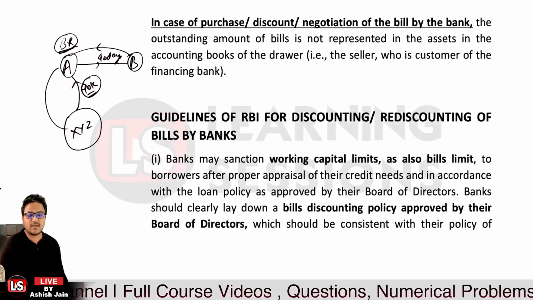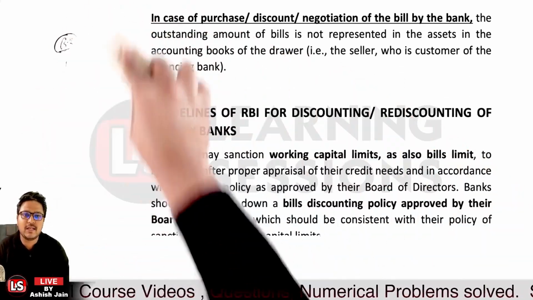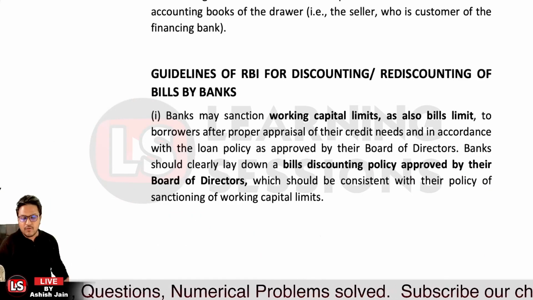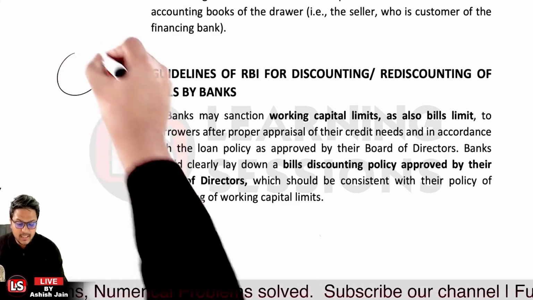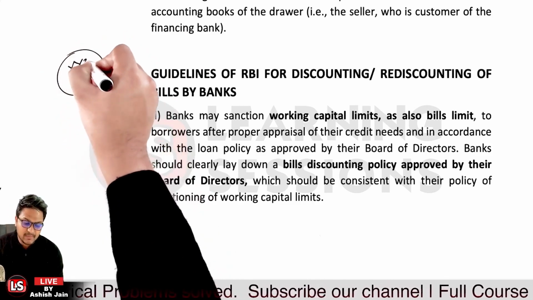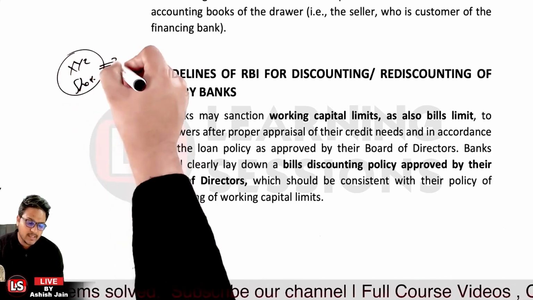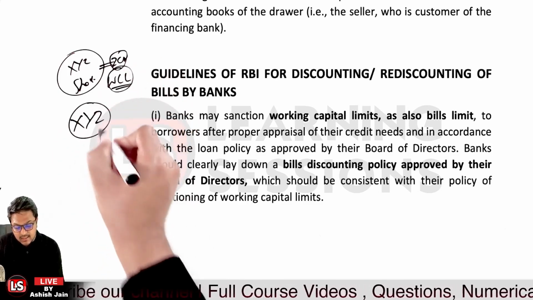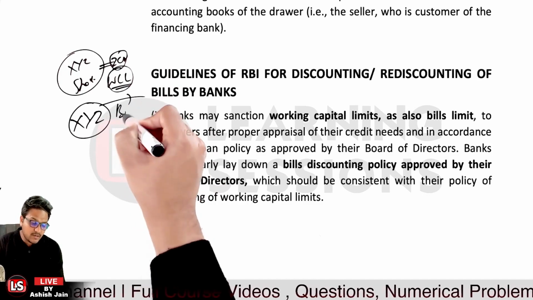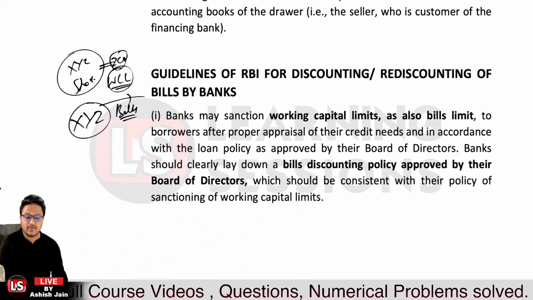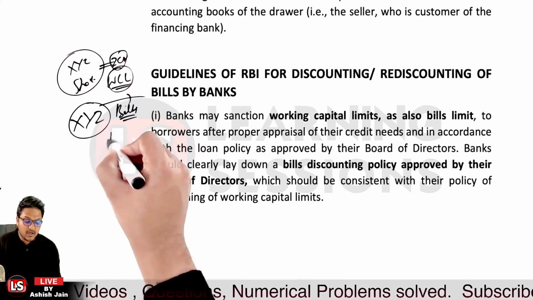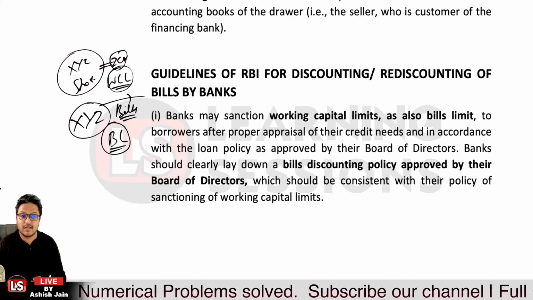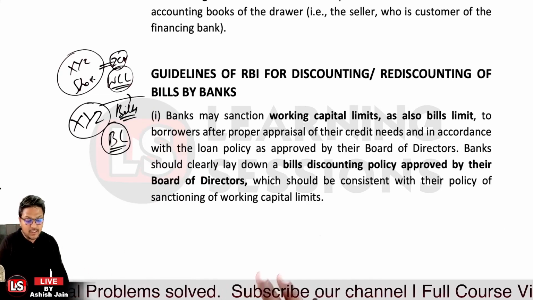Now let's understand the next point, related to the guidelines of the Reserve Bank of India on discounting or rediscounting of bills by the banks. Likewise, when I'm a corporate XYZ maintaining a stock of rupees 2 crore, the bank allows me a working capital limit. The same way, when XYZ is a corporate drawing bills on a regular basis and having bill receivables on a regular basis, the bank can allow a bills limit to the corporate after assessing the genuineness and creditworthiness of the borrower, and further it should be a fair trade.